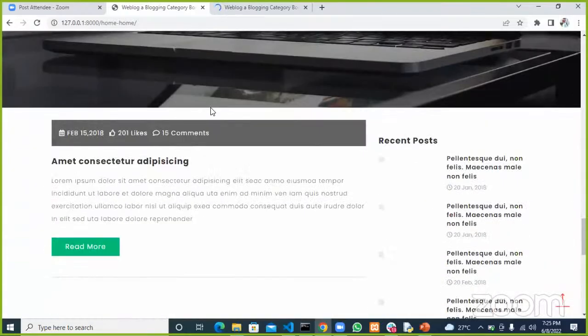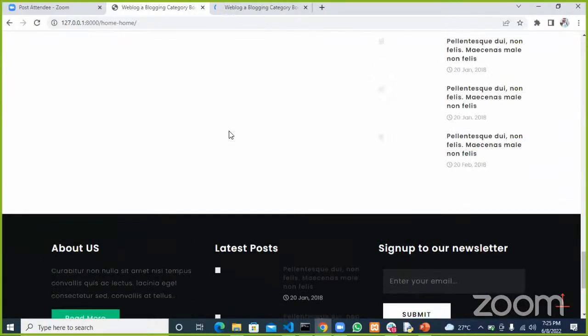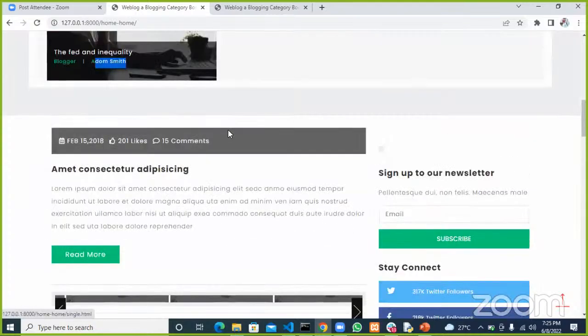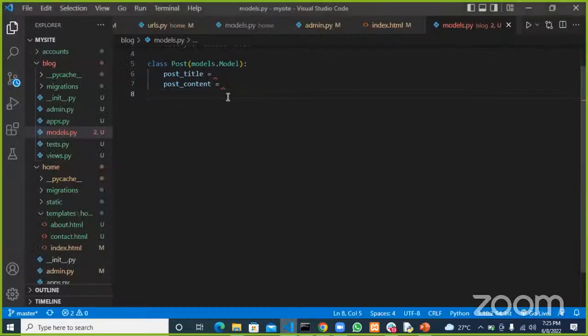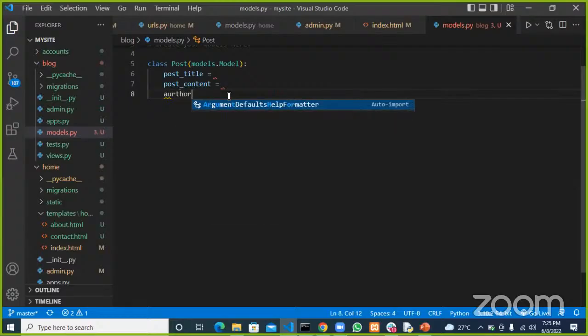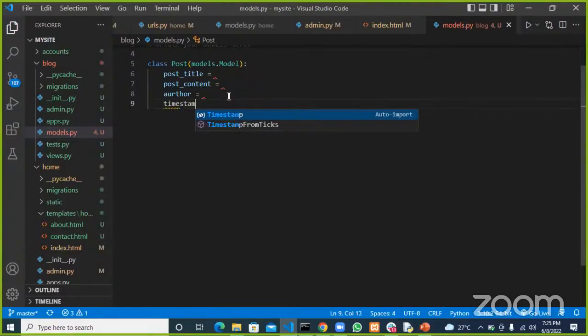The way we want to create a blog is in a way that someone could sign up on our blog page and then post something, and we should hold that person's post. That post should carry the person's name. So we will go ahead and add the author of this post, and then the timestamp of this post.